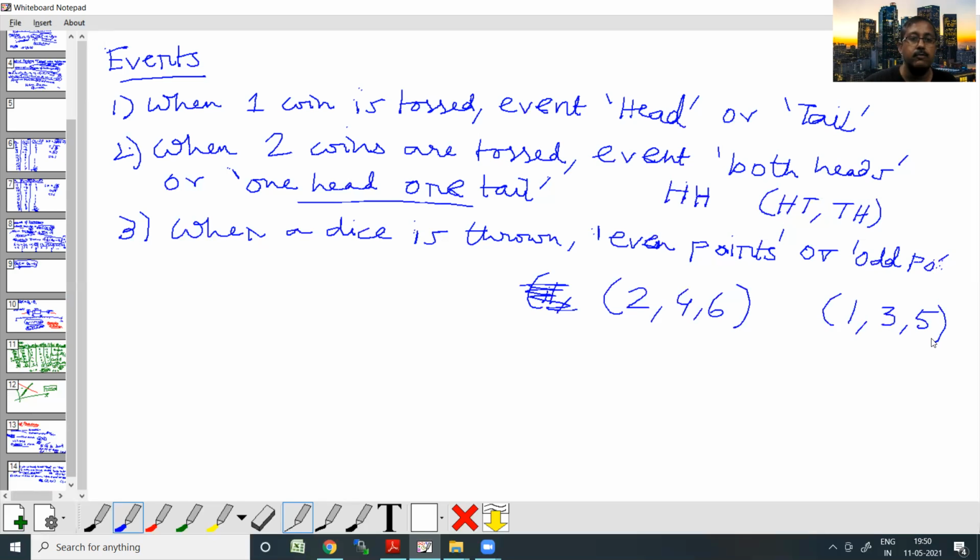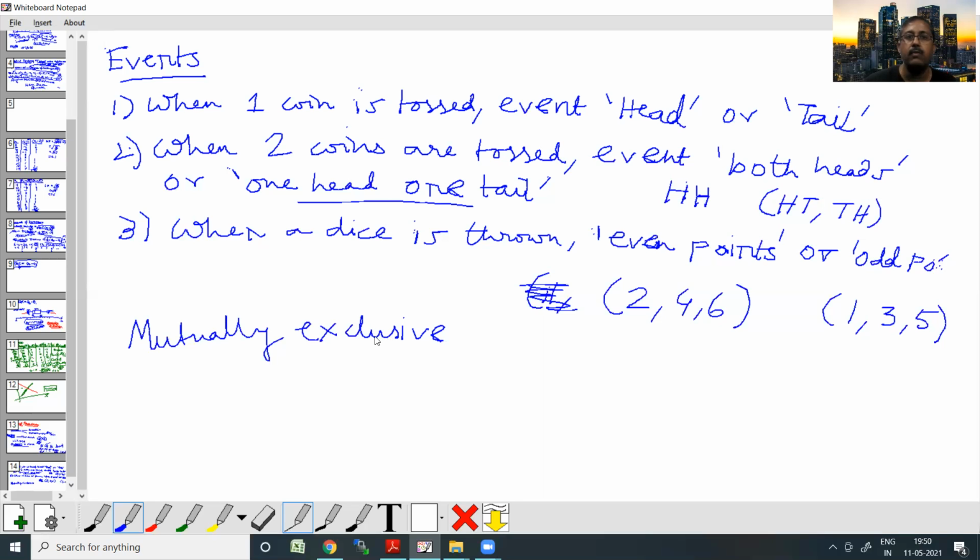Now comes the next very important concept, and these concepts are the foundations of the theory of probability. Events can be called mutually exclusive events. Say I have two events, E1 and E2. When can they be called mutually exclusive events? When the outcomes are not common.